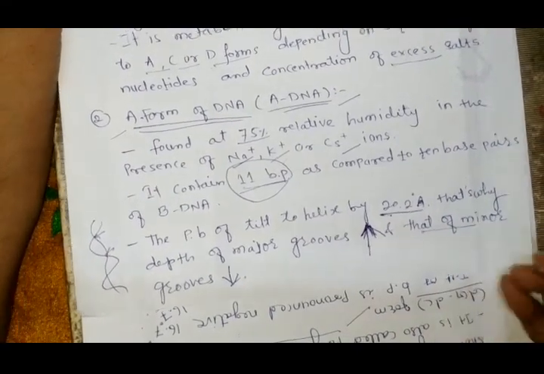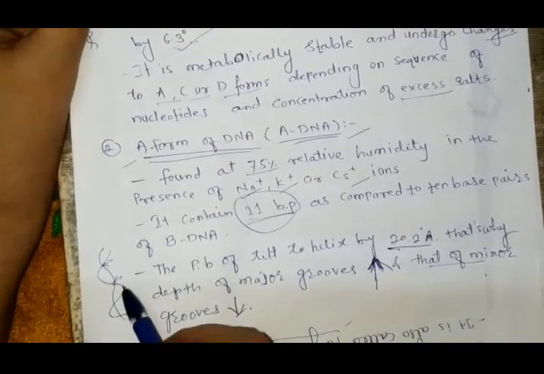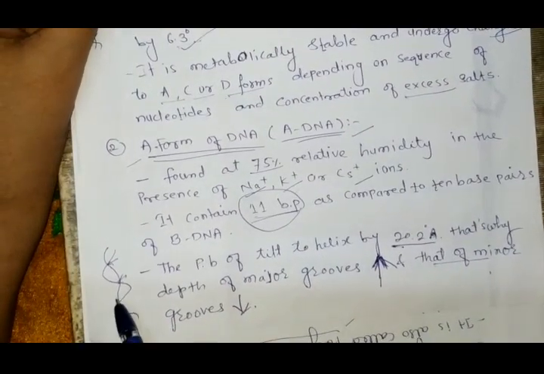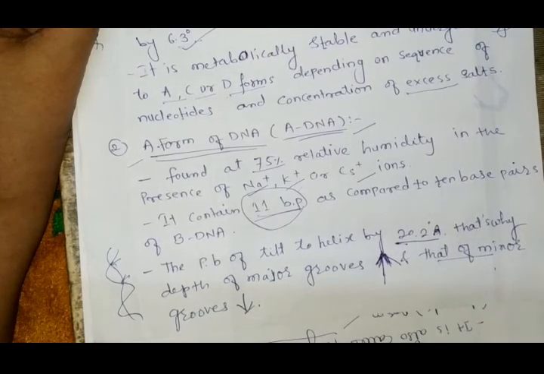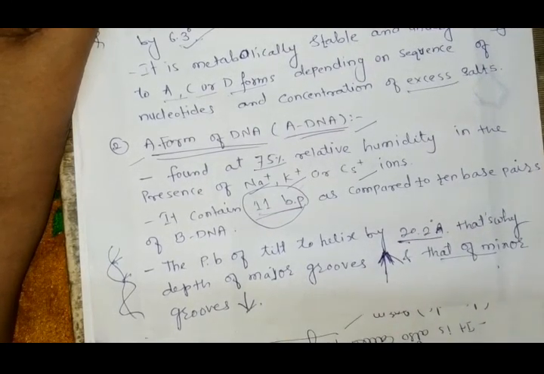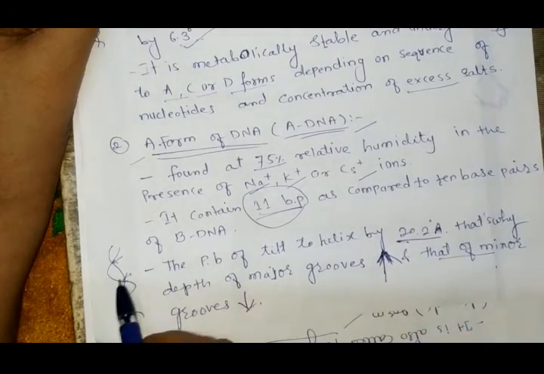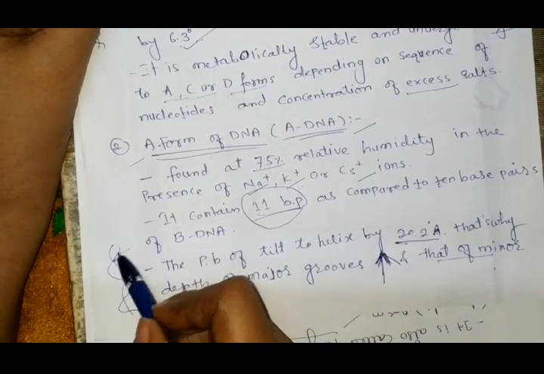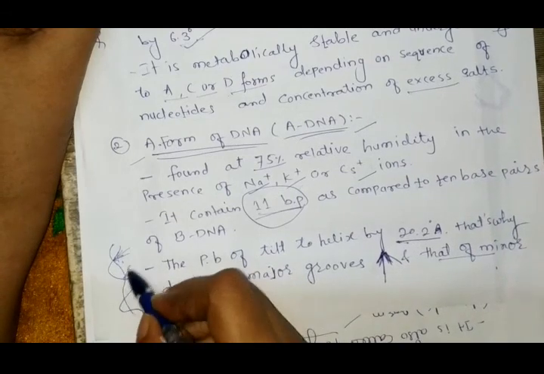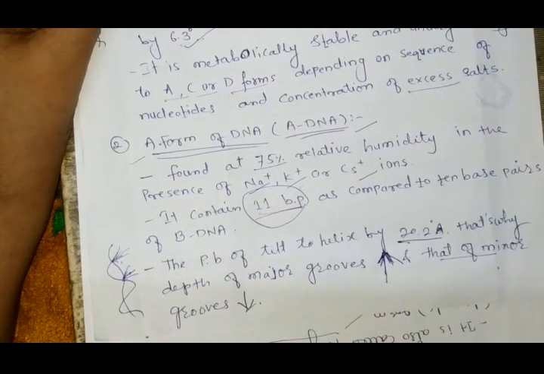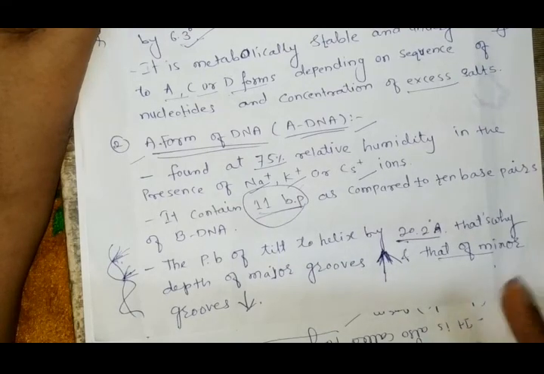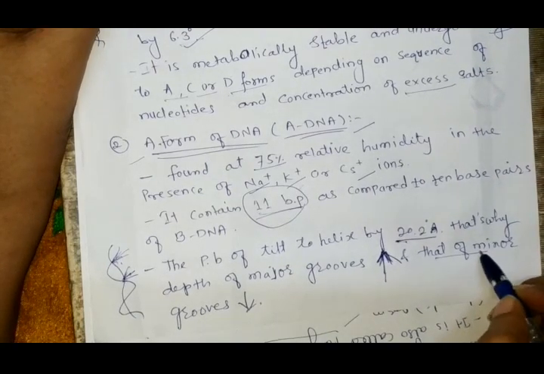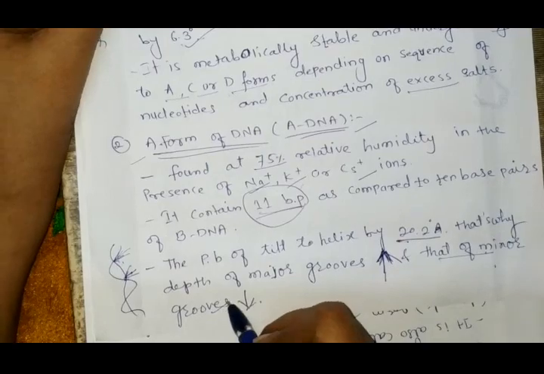Means these are the structure of DNA, and in this structure major grooves and minor grooves are present. Due to the increase in the number of base pairs to 11, the depth of the major groove increases and the minor groove decreases. Meaning the major groove, which is larger, will increase further, and the minor groove will decrease.